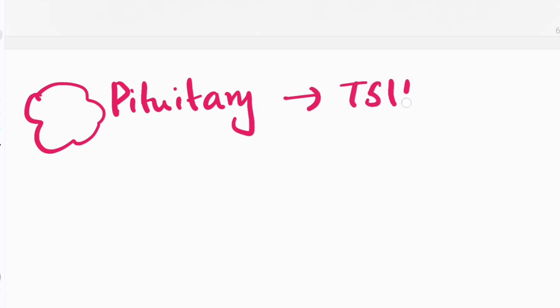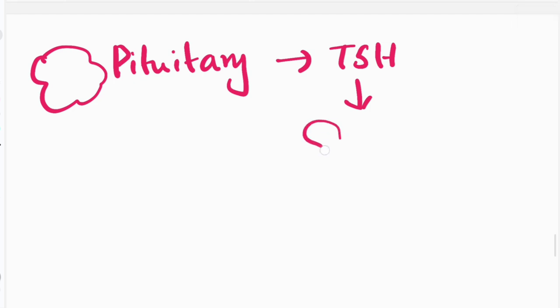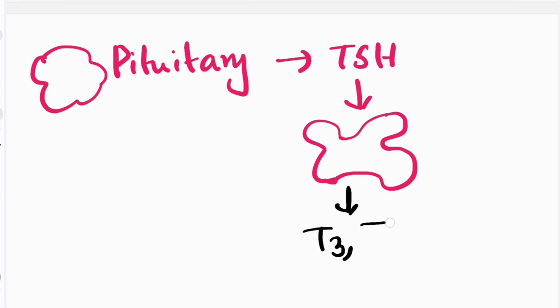Normally, the pituitary gland, let me just draw the pituitary, assume that this is the pituitary gland. It makes TSH, thyroid stimulating hormone. This TSH acts on the thyroid gland, and then the thyroid gland produces T3, T4. So this is normally what happens in our body, in you and me.